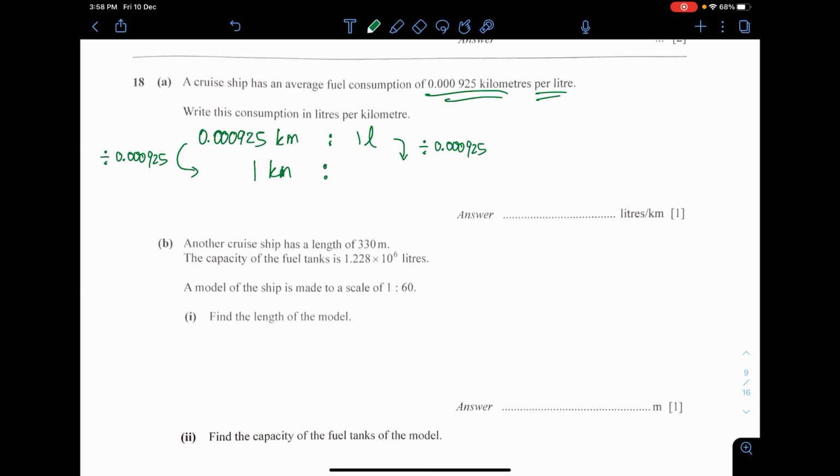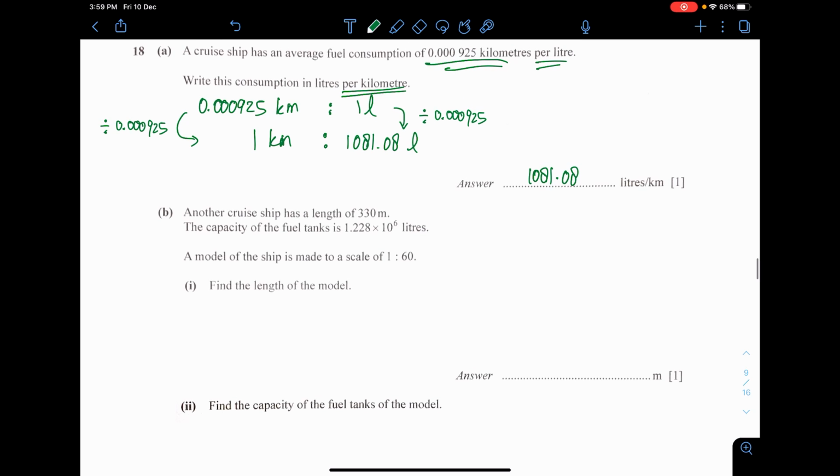Divide by that number. I'll use calculator. 1 divided by this, I'll get, well, this is actually 1081.08 liter of fuel. So the question is asking you to find out the amount of consumption of liters per kilometer. Per kilometer meaning to say for every 1 kilometer, and the consumption is that. Alright, that's a huge amount of consumption, I guess.